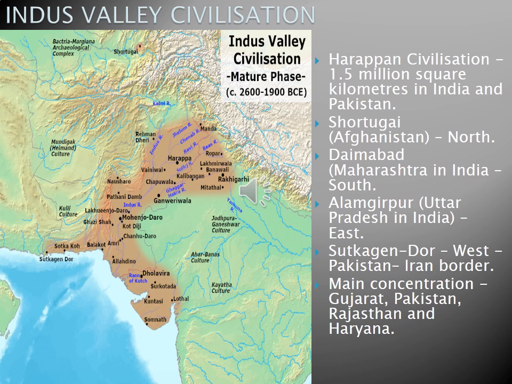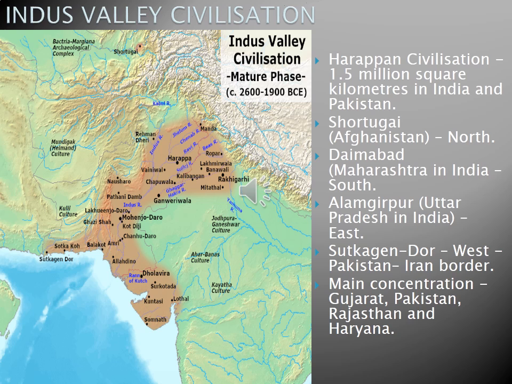The Indus civilization is also known as the Harappan civilization. Why was it called the Harappan civilization? Because Harappa is located in Pakistan, and the first site discovered was Harappa. That's why it was called the Harappan civilization rather than the Indus Valley civilization, because it extended beyond the Indus River valley. The civilization was not seen only along the Indus River.